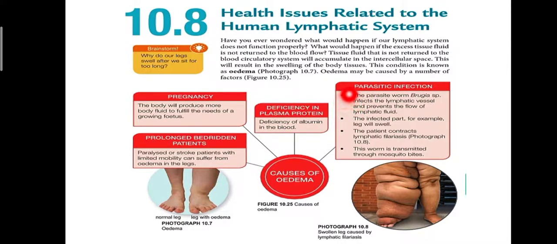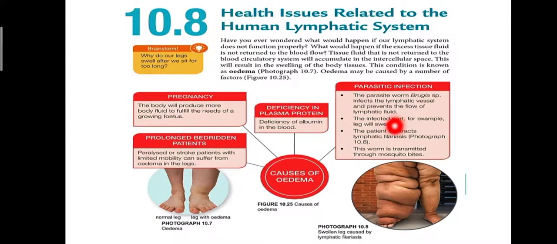And then parasitic infection, which is an infection from a parasite. The parasitic worm, Brugia species, infects the lymphatic vessel and prevents the flow of lymphatic fluid. So this parasite infects and blocks the lymphatic vessel. So what happens? The fluid cannot flow, it is blocked. The fluid will accumulate there.